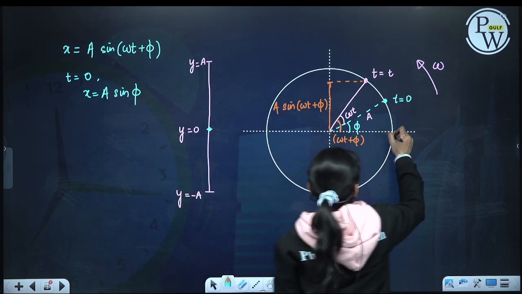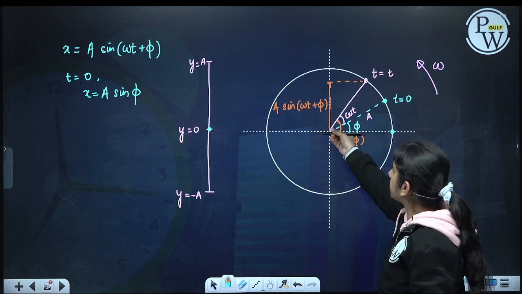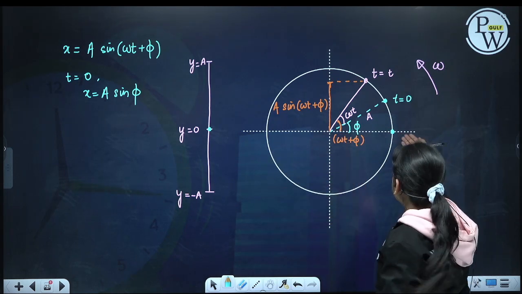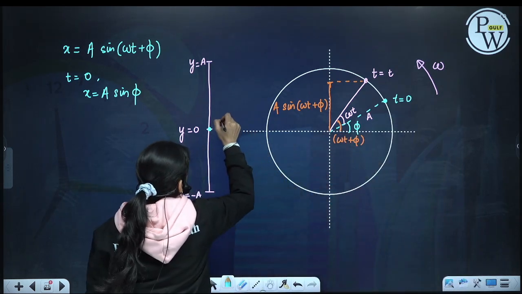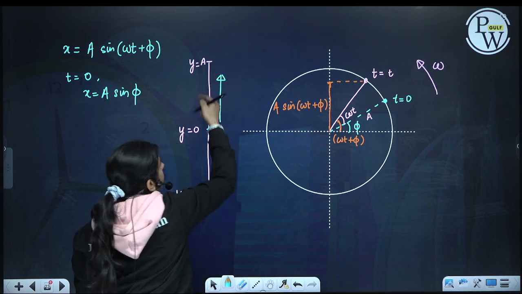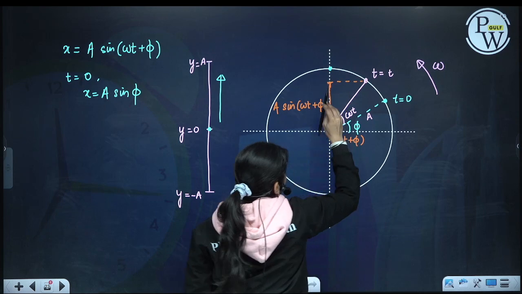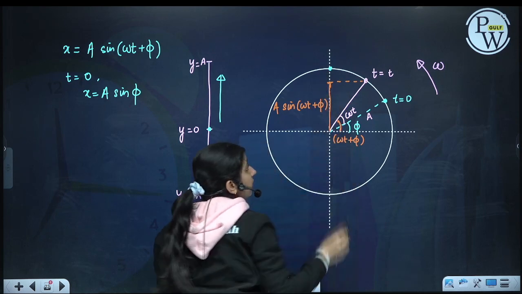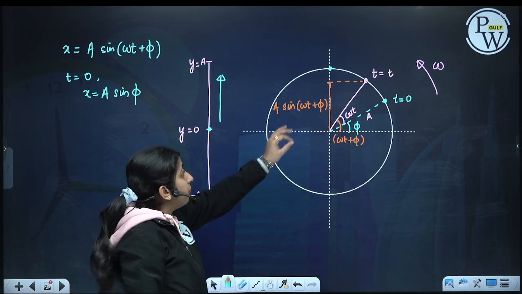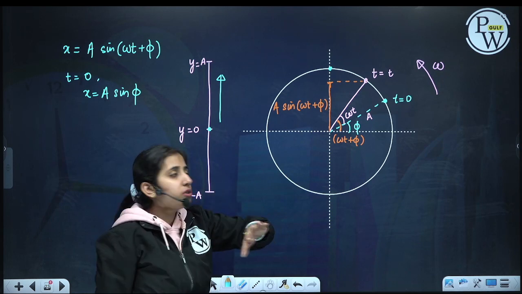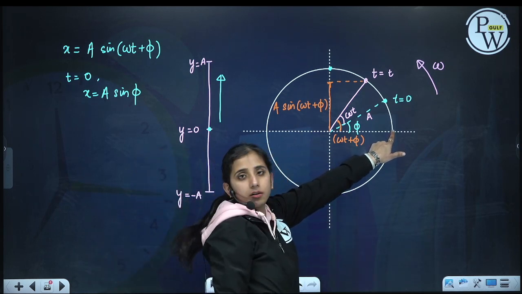See, if the particle is here, the projection is 0, y will be 0. So in the first quadrant, the particle goes from 0 to plus a. What is y? y at any time t is giving me the position. If my particle is here, y is 0.